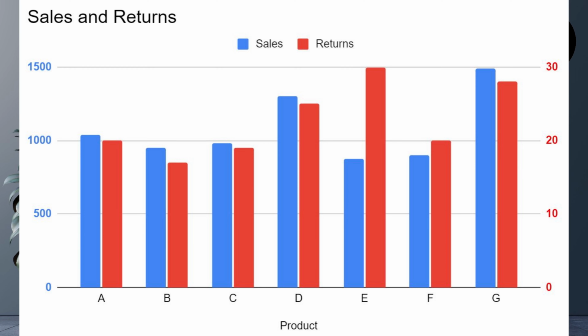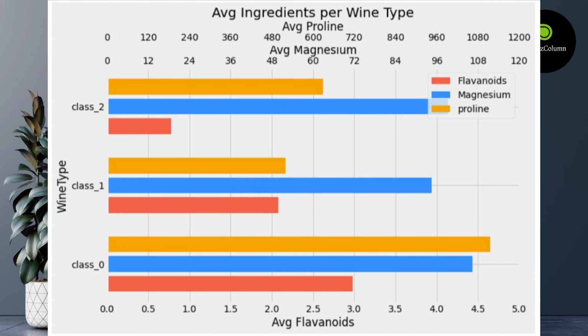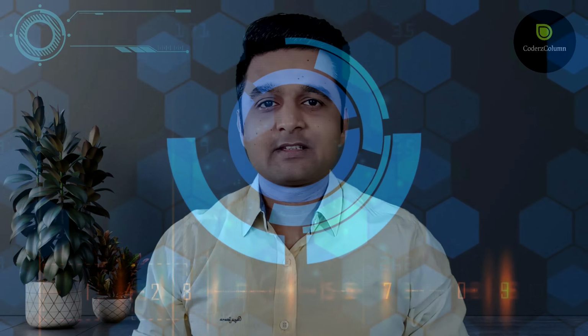To explain with a simple example, let's say that we want to compare sales and returns of various products represented as bar charts. Now both quantities, sales and returns, are on different scales. In this scenario, we can use our primary y-axis to represent sales and the secondary y-axis to represent returns. Now, if you follow along with me, then we will end up creating charts that look like this. So without further ado, let's jump to my screen and get started with coding.